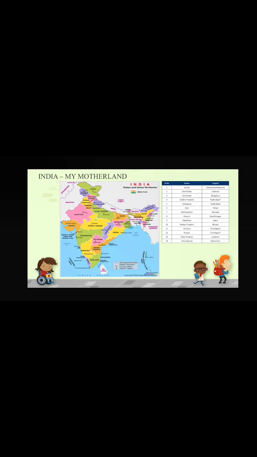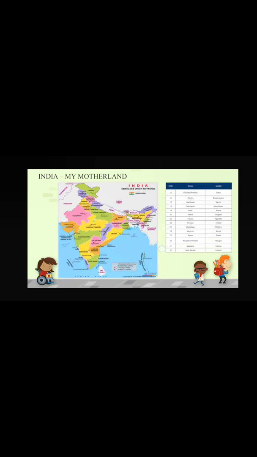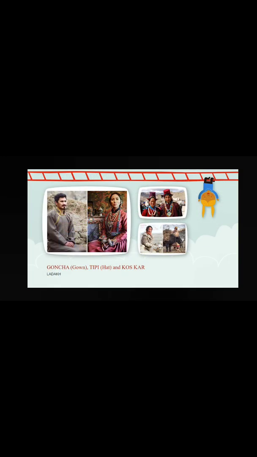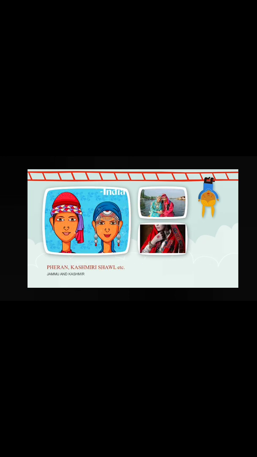I have shown some dresses of India like Goncha, Tipi and Koskar in Ladakh, and Feran and Kashmiri shawl in Jammu and Kashmir, and dhoti, kurta, pagdi, ghagra, long shirt, orni in Haryana. Then Punjabi ghagra, turban, tehmat or tamba, a type of lungi, in Punjab. So we have seen some traditional dresses of the states, and also read about the states and their capitals, union territories and their administrative headquarters.